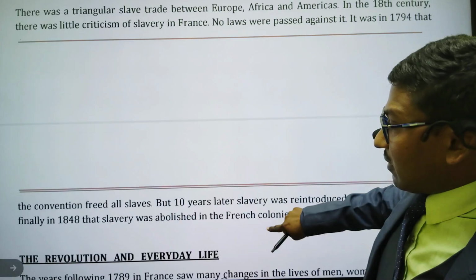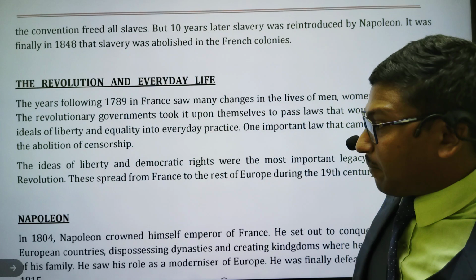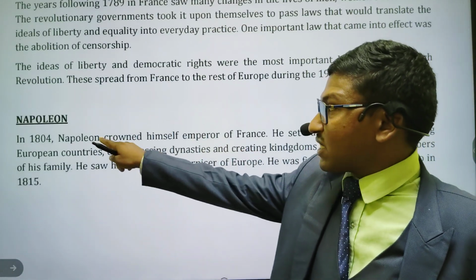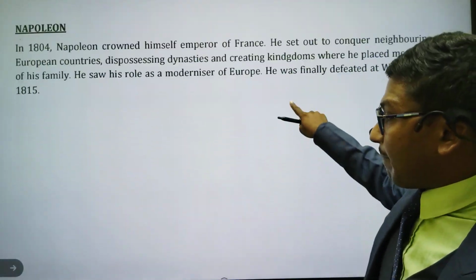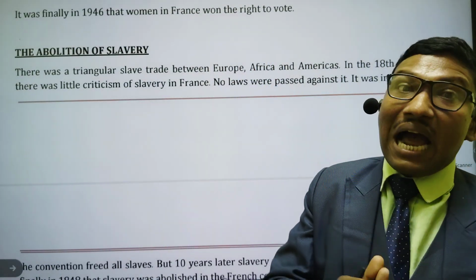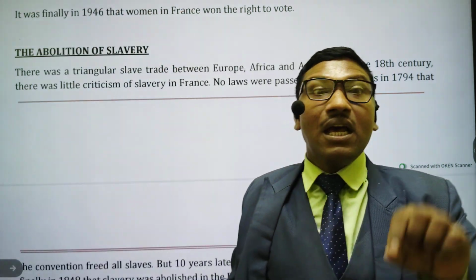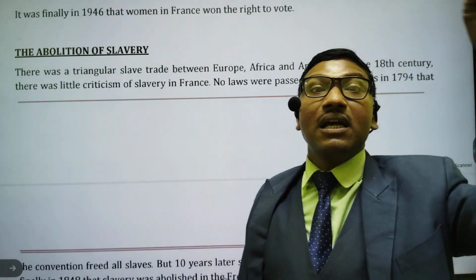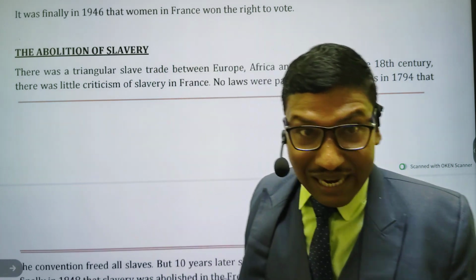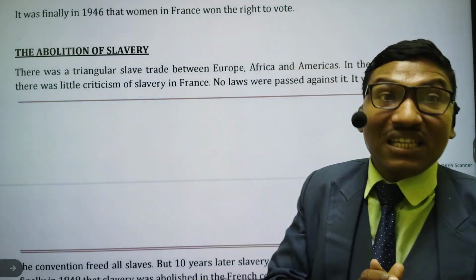Then we will study, students, the abolition of slavery. And after that, the topic which we have to study is the revolution and everyday life. And then in last, we will study about Napoleon Bonaparte, who declared himself as the king of France in 1804. He also ruled for many years. Finally, in 1815, Napoleon Bonaparte was defeated in the Battle of Waterloo. So these are the topics which we have to study in this chapter.